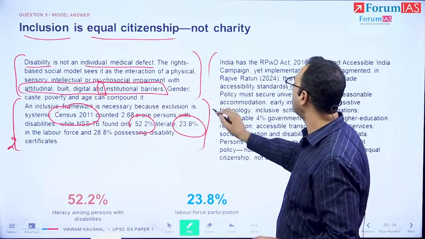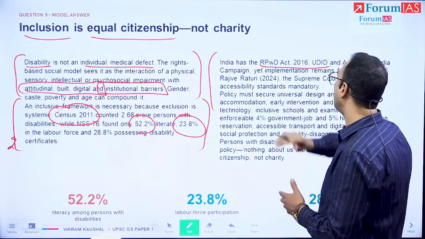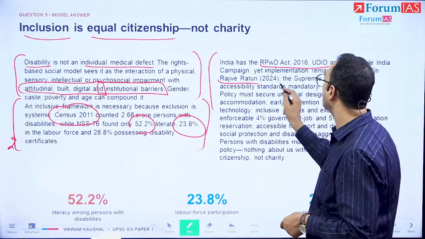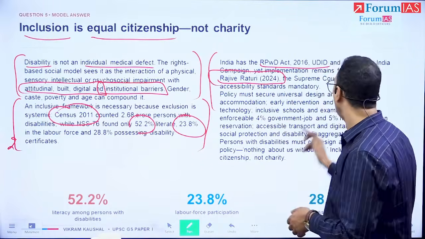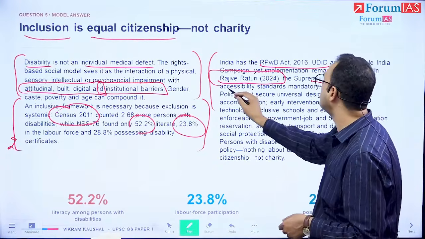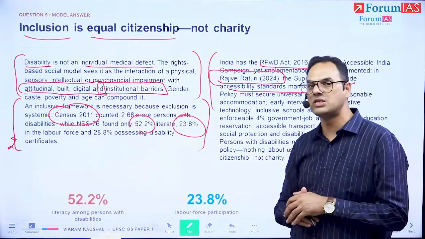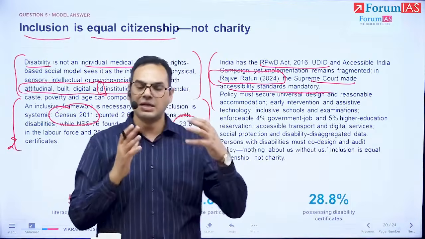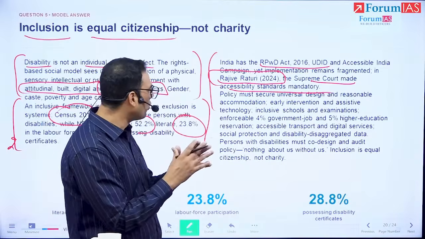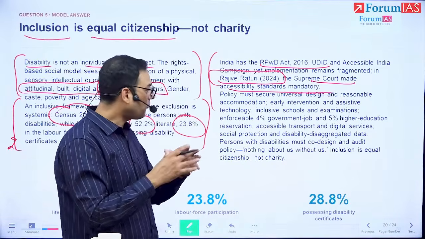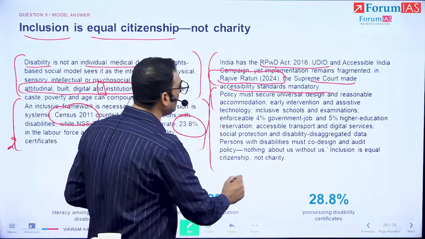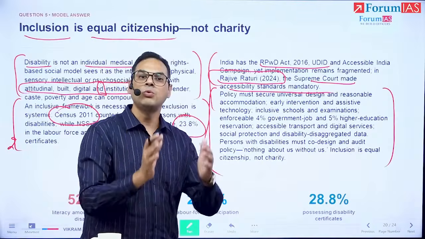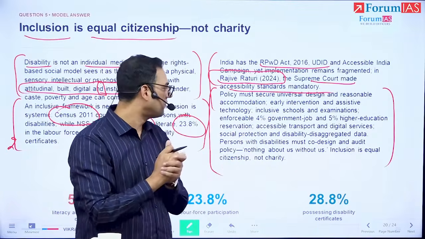Then we come around and say, well, India does have the Rights of Persons with Disabilities Act 2016. And we have the Rajive Raturi 2024 judgment where the Supreme Court has said that it is mandatory to provide all these accessibility standards. We can obviously go ahead and say that India does have the Accessible India Campaign, and we have programs for that. But what we now make out the case for in this paragraph is what kind of inclusive policy framework we should have.